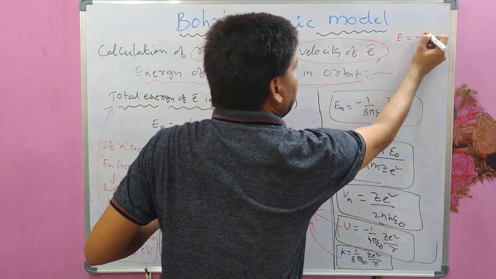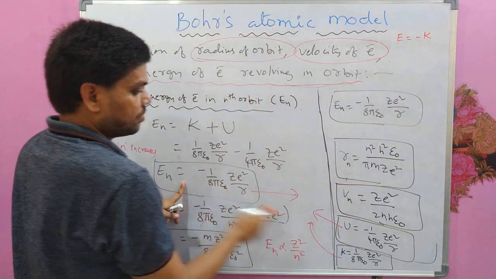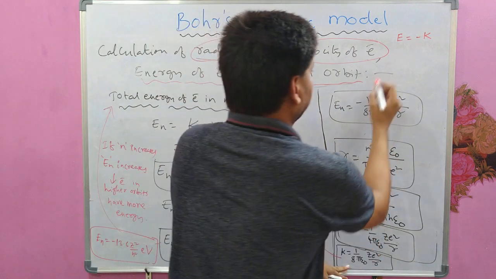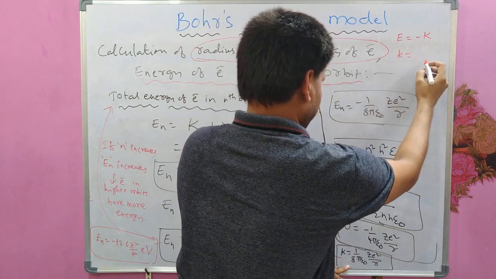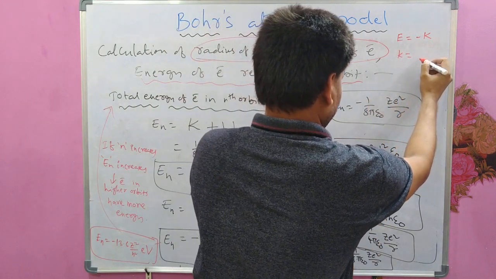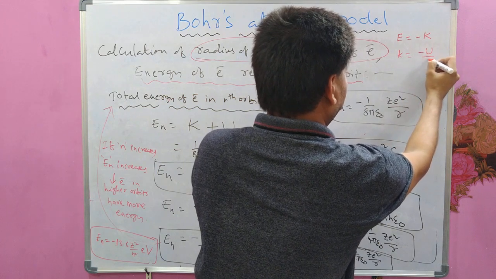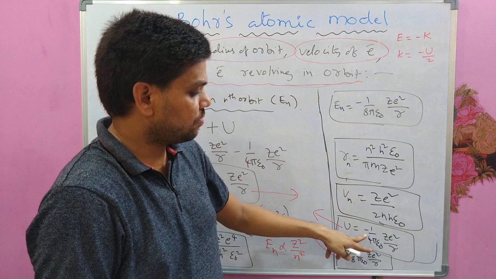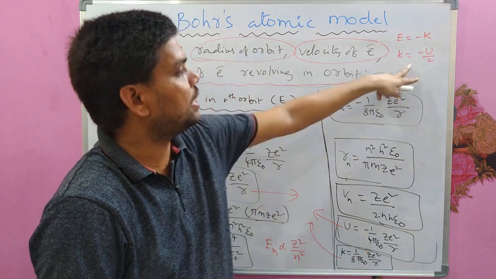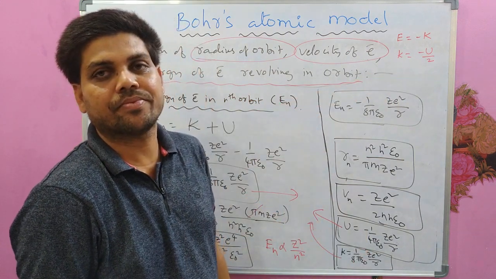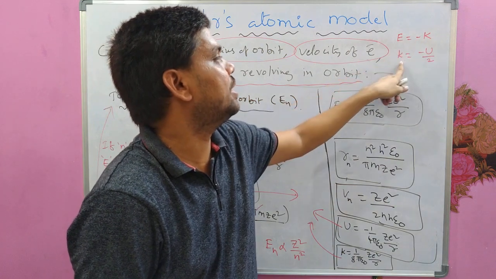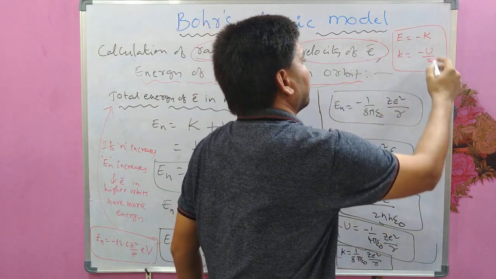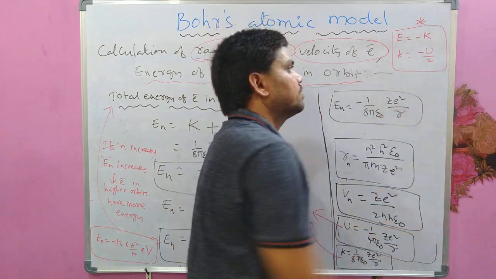E is equal to minus K, and K is equal to minus U by 2. U by 2 with a minus, you will get K. So E equal to minus K and K equal to minus U by 2. This you have to remember, very important.